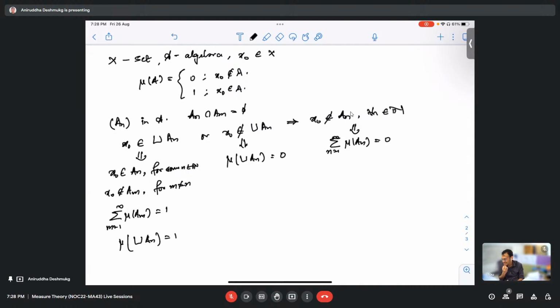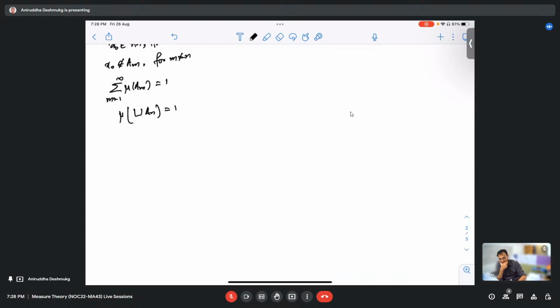So the question was: show that mu star of A is either 0 or 1 for every A which is a subset of X. Correct. So mu star A is always either 0 or 1. And was this the only question? Yes, this was the only question. I think this was an extension of the previous question, where we had to show that mu star A is equal to 1 if and only if x naught belongs to A. No, that is not an if and only if condition. There was another condition to it, which I wanted to discuss today.